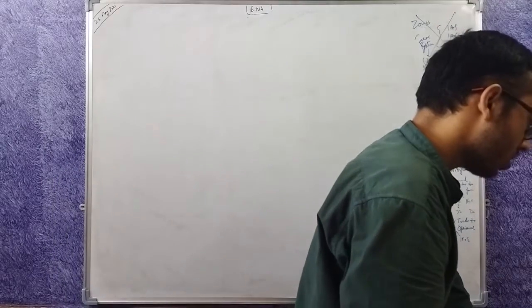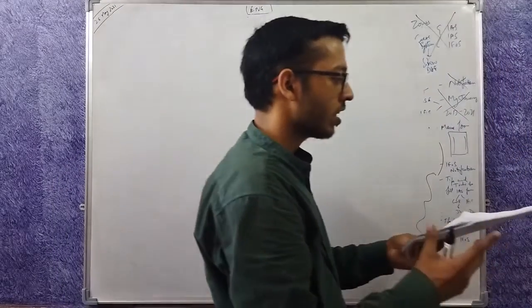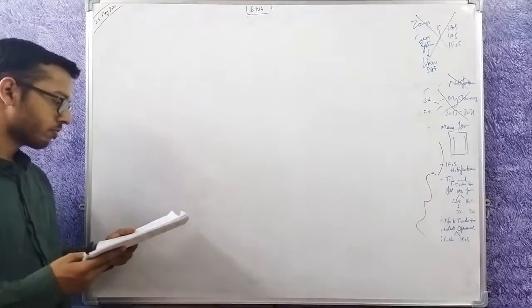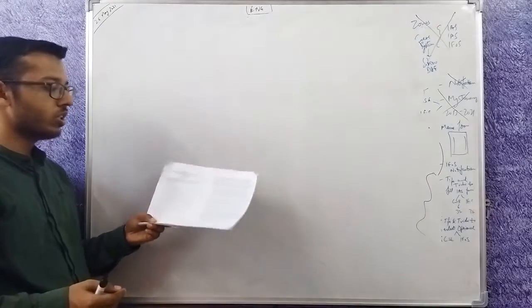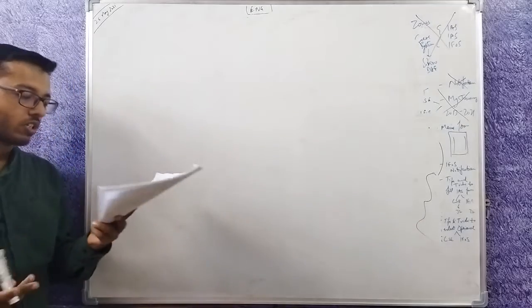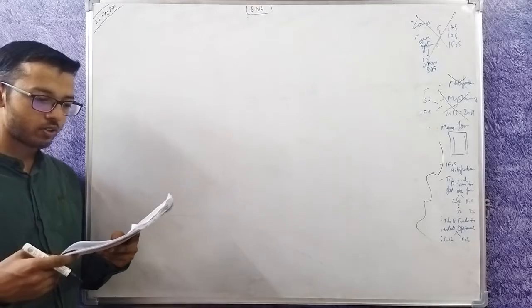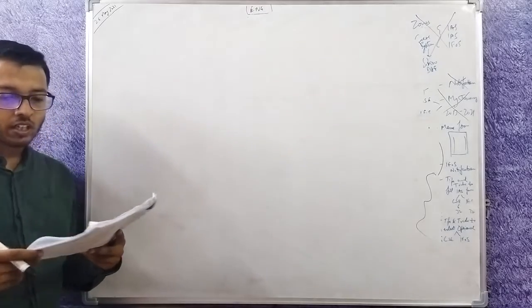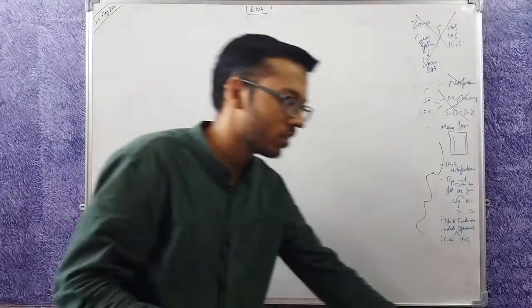Now let's move on to the notification. What is there in the notification? I showed you the notification. This is the first page and it talks about the various 21 services, Group A and Group B. Now let's talk about reservation.